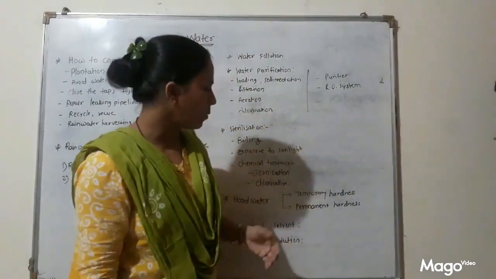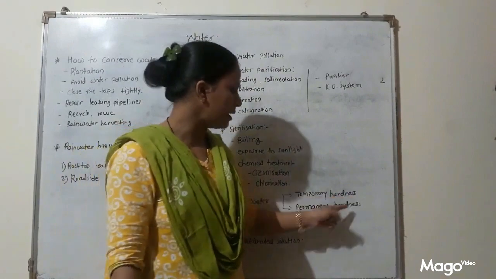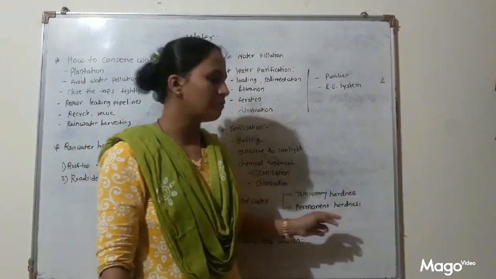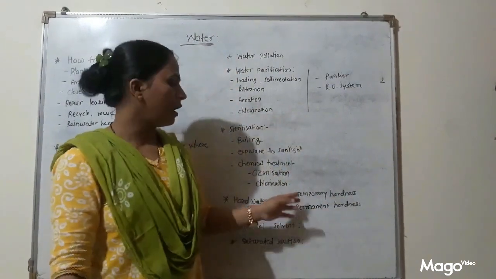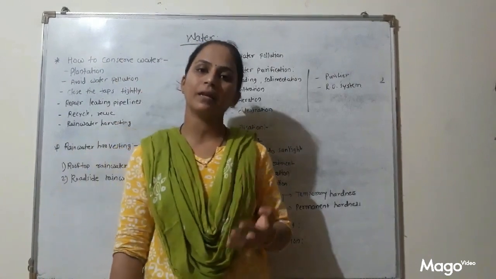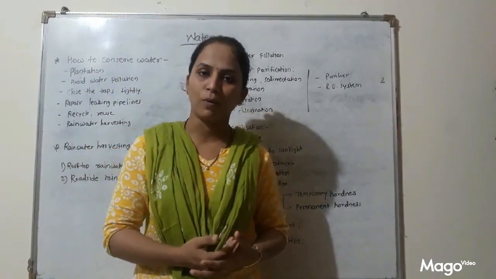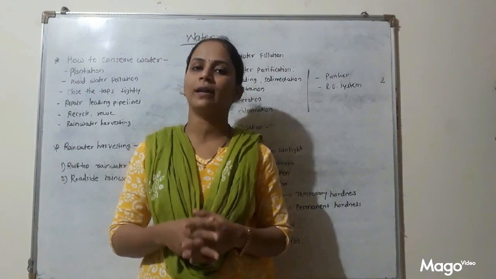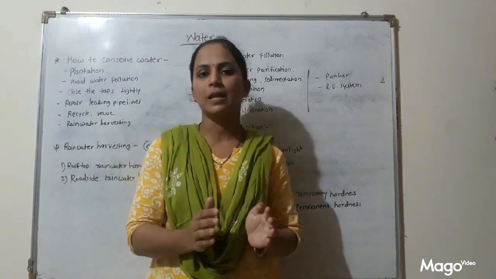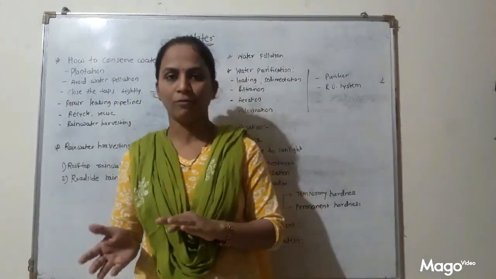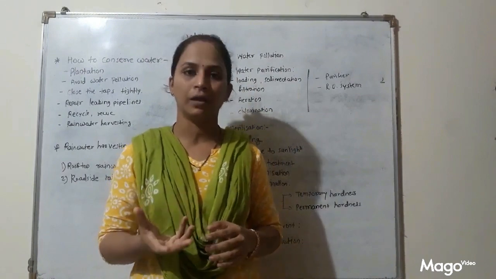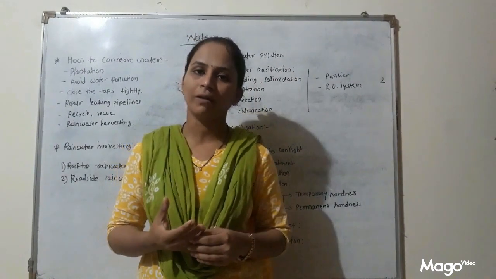There are 2 types of hardness of water, temporary hardness and permanent hardness. Then what is temporary hardness? If water consists of minerals like calcium bicarbonate and magnesium bicarbonate, then we can convert this temporary hard water into potable water by boiling or by heating it. When we boil this water, then what will happen?